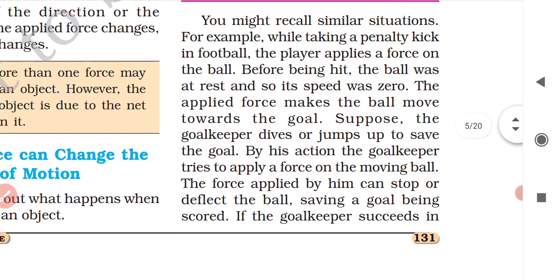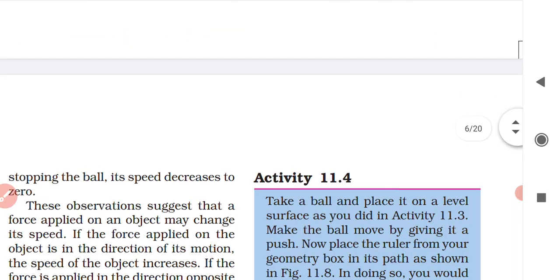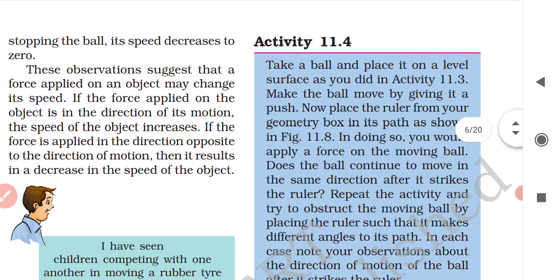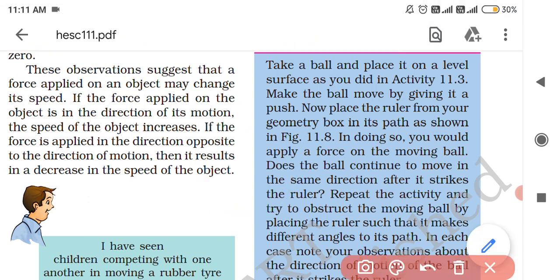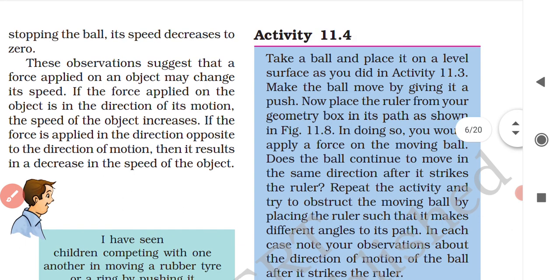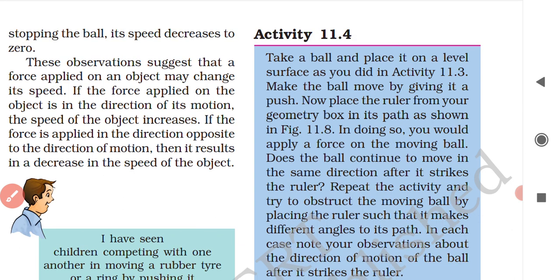If the goalkeeper succeeds in stopping the ball, its speed decreases to 0. Clear? So these observations suggest that a force applied on an object may change its speed.